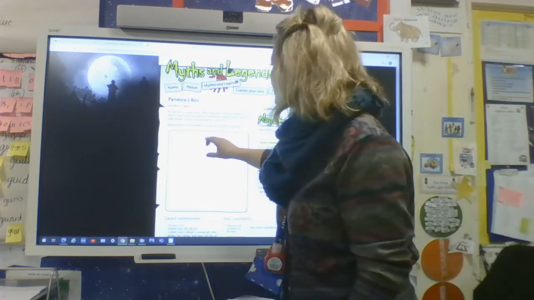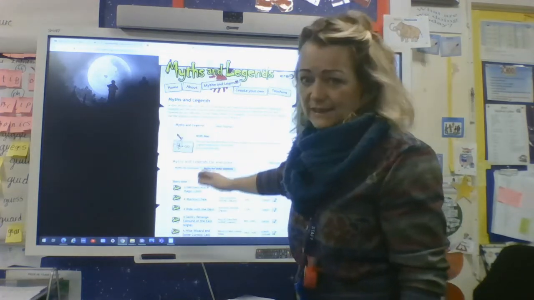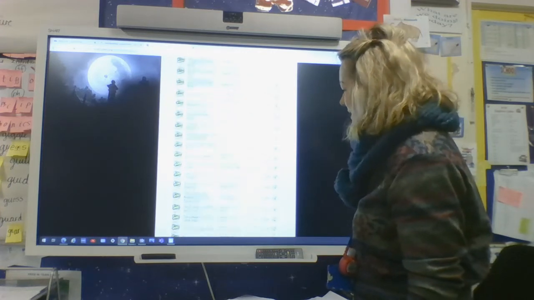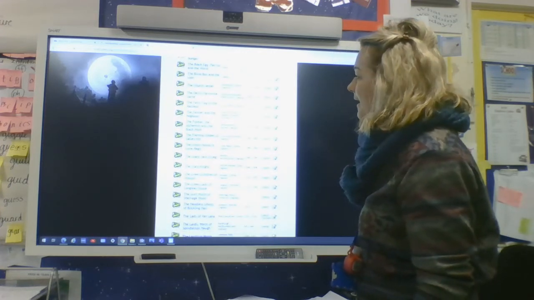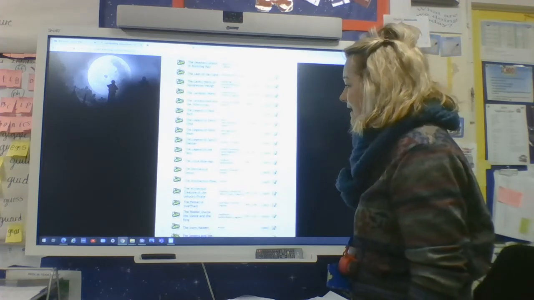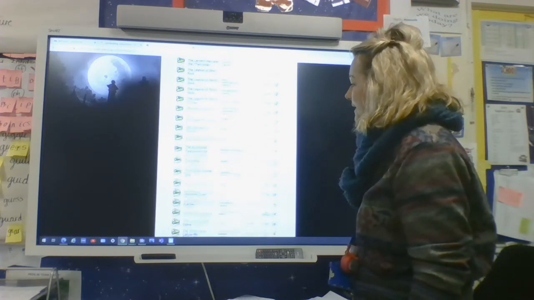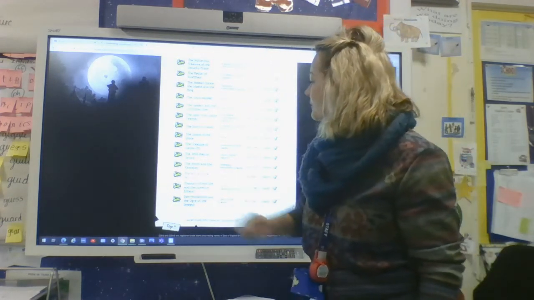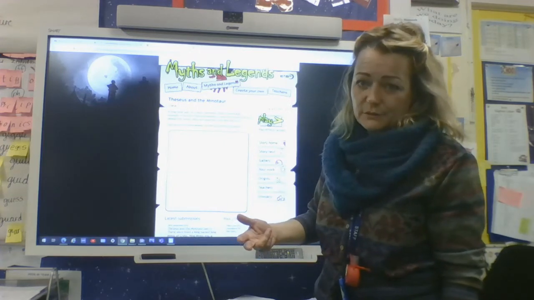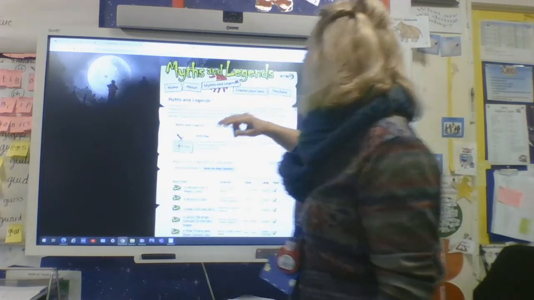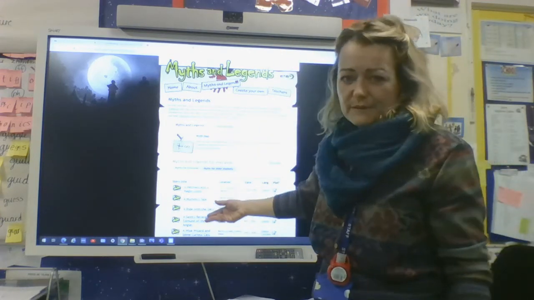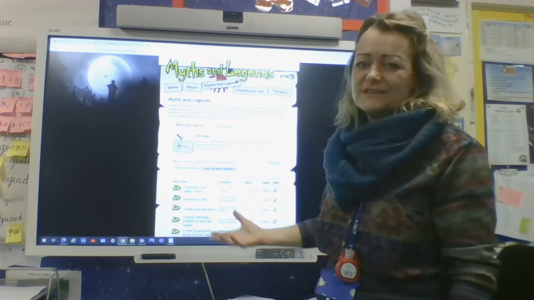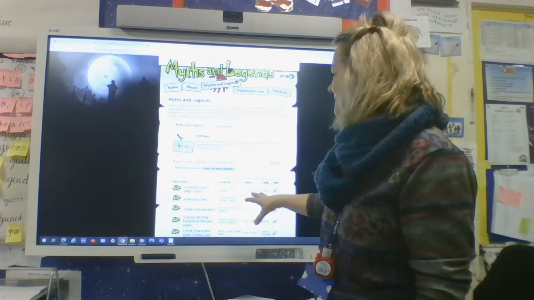When you've done that, go back to your myths and legends again and take a look. You can choose any of these, but I would recommend going for the ancient Greek one. Let's find Theseus and the Minotaur. That should be here somewhere. I'm going to keep going. Here we go, right down near the bottom. So Theseus and the Minotaur, click on that one. There's a second one that you can read. But you could just keep going back and reading all sorts. Some of these myths are based in England, some of them are based in ancient times. So take a look and enjoy.